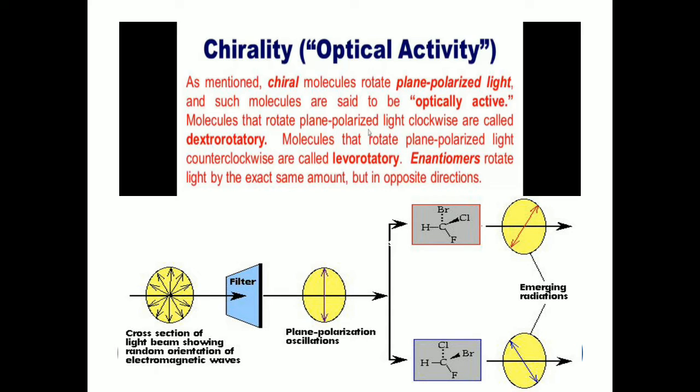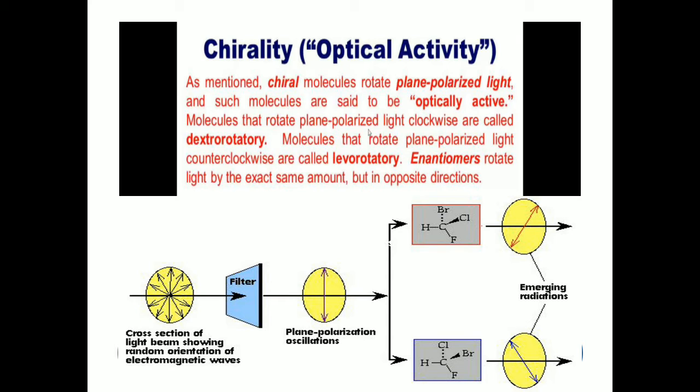So this is a unique feature of chiral molecules. If you take a chiral compound, some molecules of it rotate plane polarized light in one direction, and another portion of the molecules rotates the same plane polarized light in the opposite direction. This behavior shown by chiral molecules is called optical activity.